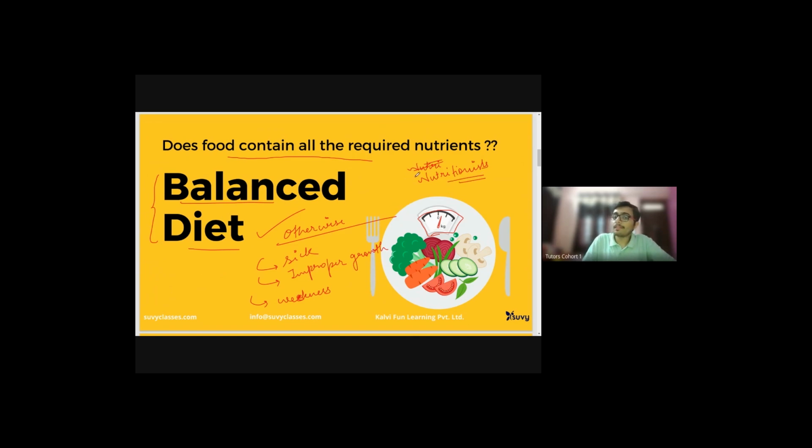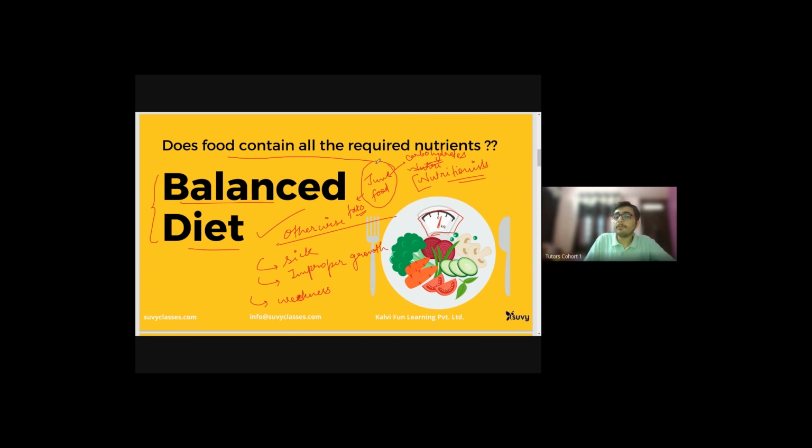These are the specialized persons who take care of the food, the meals that patients in hospital or any sick person who is not in a good condition is having. For example, if a person is ill, he cannot have junk food. We'll study in detail in the coming slides which food item contains which nutrient in high quantity and in less quantity. If a person is sick, he should not have junk food. Why? Because it is rich in fats, which is not good for the body if you are sick. It contains a large amount of carbohydrates, which may not be good if a person is not well.